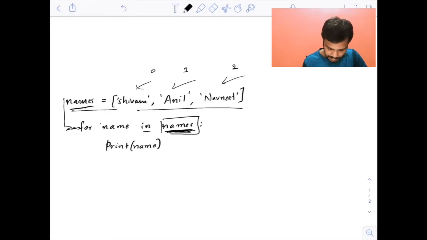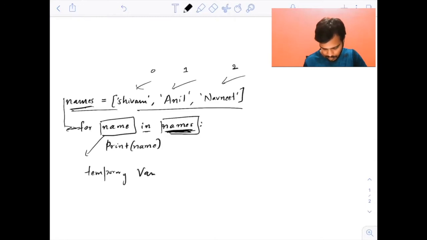Now, what is this, for name? You think about this. This is actually a temporary variable. You can name it anything. It's not compulsory that since my list name is names, I should name this name. No, you can name it like any other variable.